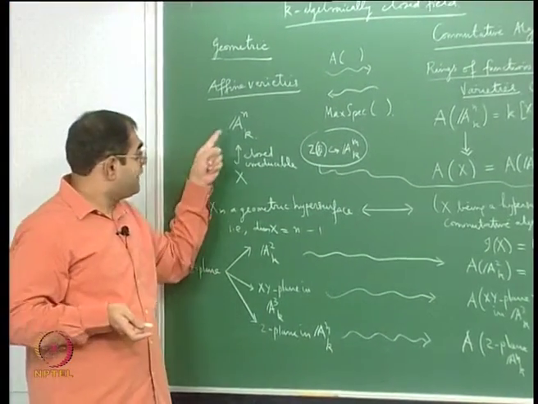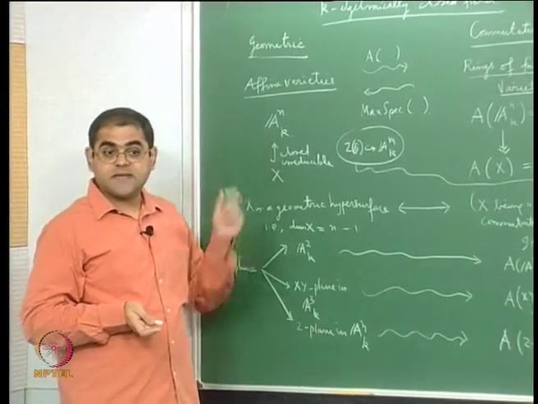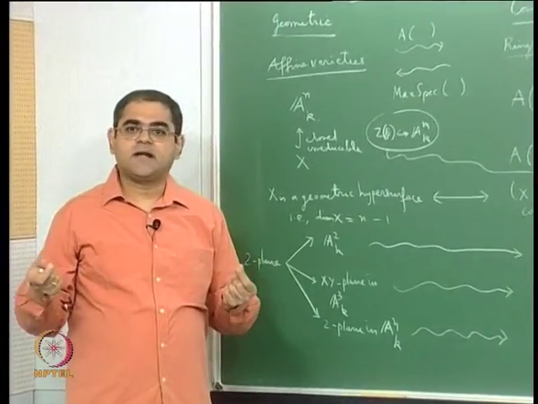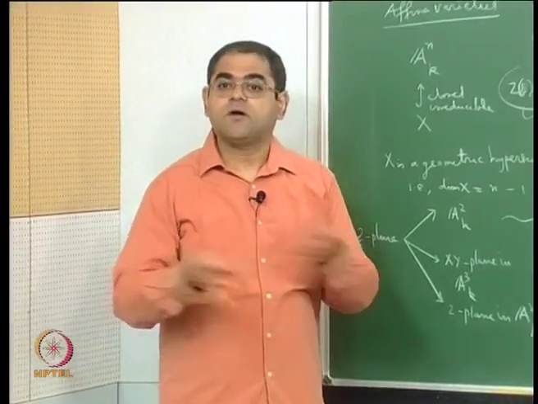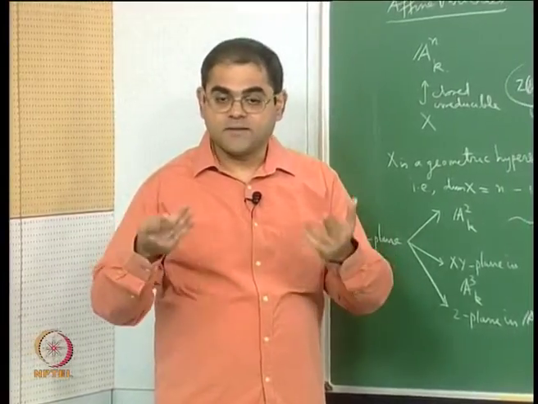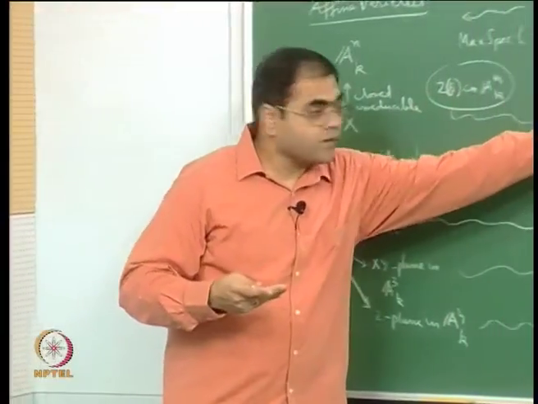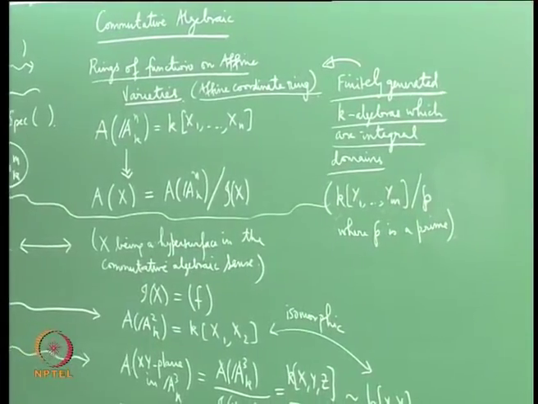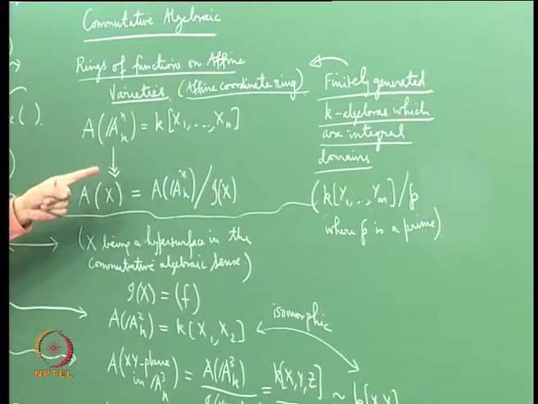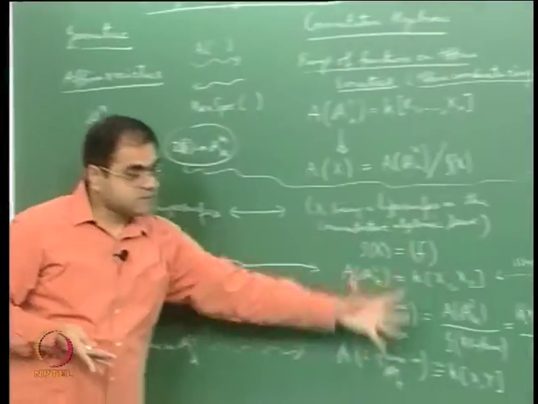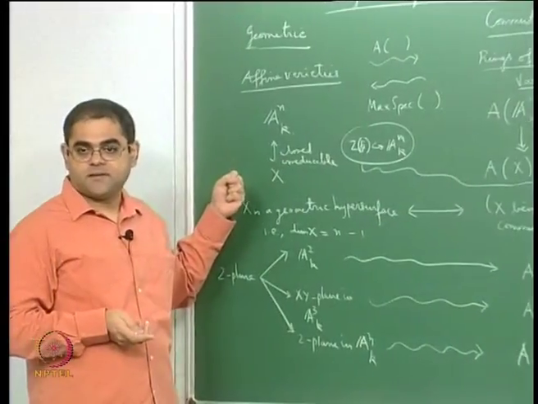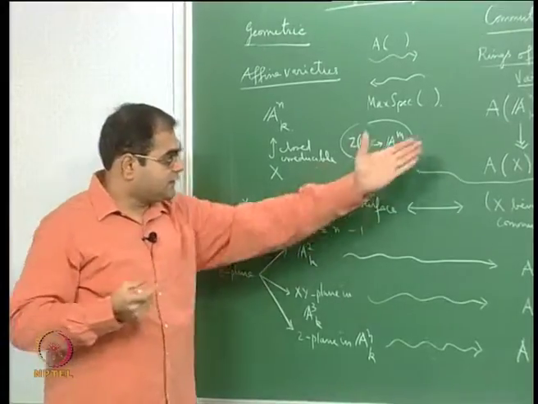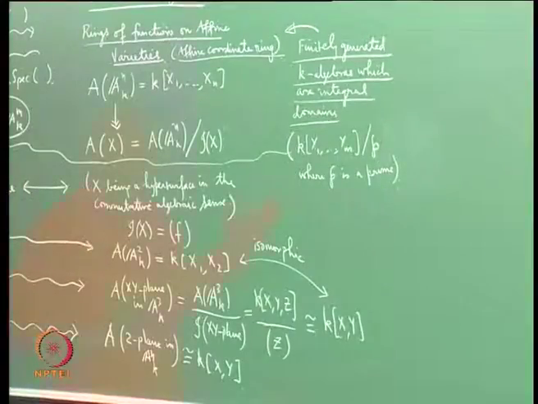Mind you, we had only affine n space which came from Kn, and all we normally know about Kn is only that it's an n-dimensional vector space over K, but we forgot the vector space structure, and the geometry came in by looking at polynomial functions and using them to define the Zariski topology. So you see even the topology on this side was gotten by functions on that side, you must understand, and the beauty is the functions on this side completely capture the topology, okay. In fact, not only the topology, the deepest statement is that the functions on this side completely capture the geometry on this side.